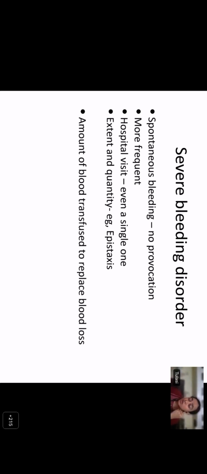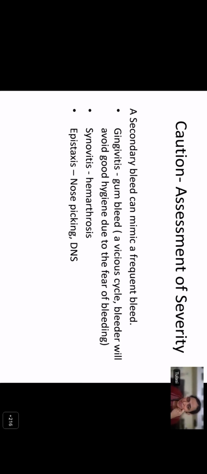And also the extent and quantity of the bleed. Now, trivial epistaxis, nosebleeds, can be a very common symptom which can happen to any of us. But the amount or extent, and the frequency of the bleed also identifies a severe bleeder. Now, any kind of blood transfusion which is required to replace a blood loss can be considered as a severe bleeding disorder. Before assessing the severity of the bleeding, you need to rule out secondary causes of bleed like gingivitis. Poor oral hygiene can also lead to gum bleeding.